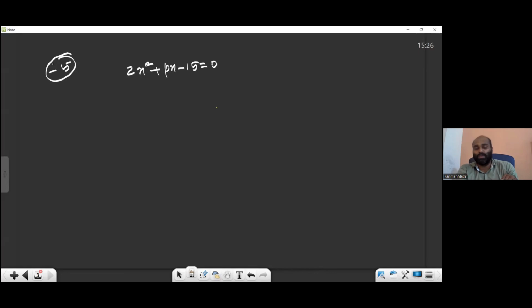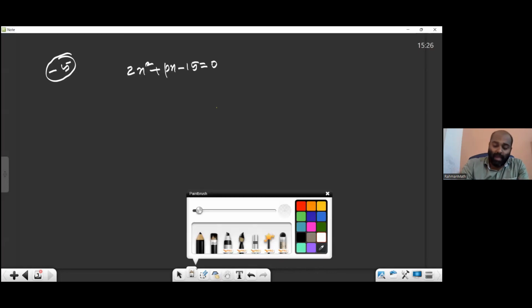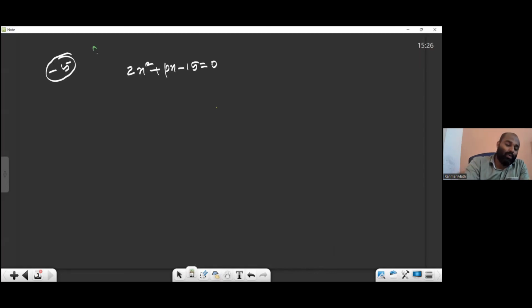Minus 5 is the root of the equation. What is the meaning? Root means that is the value of x. So 2 into that square plus p into minus 5 minus 15 equal to 0. If minus 5 is the root of the equation, you just replace x with minus 5. If 3 is the root of the equation, you just replace x with 3. That's all you have to do.